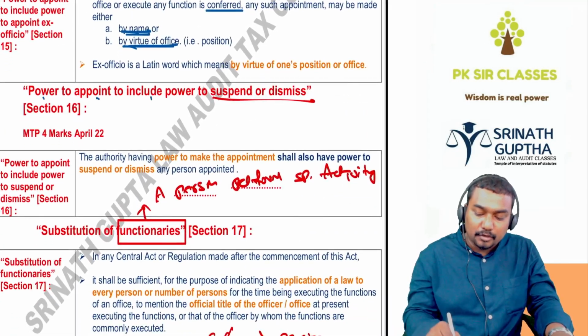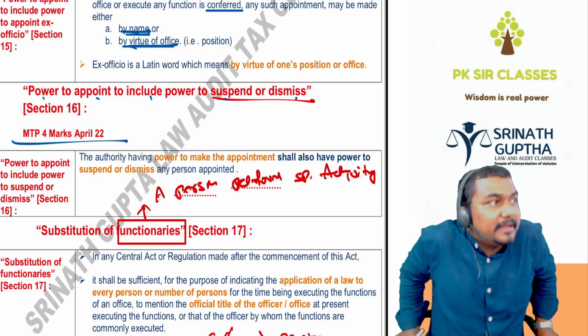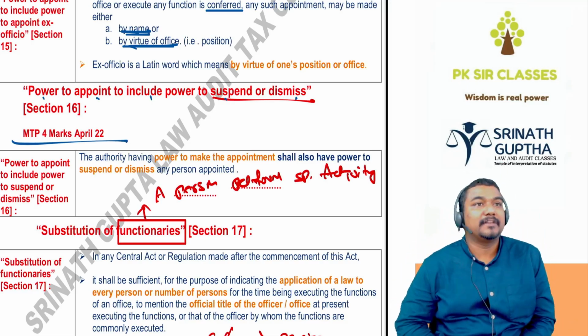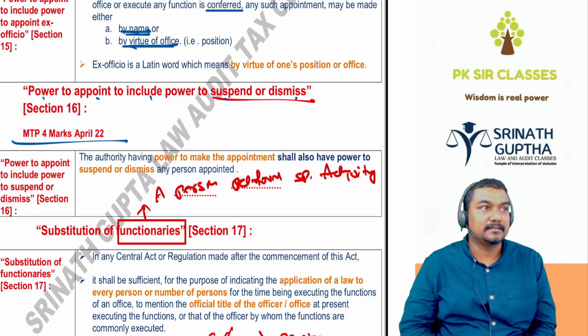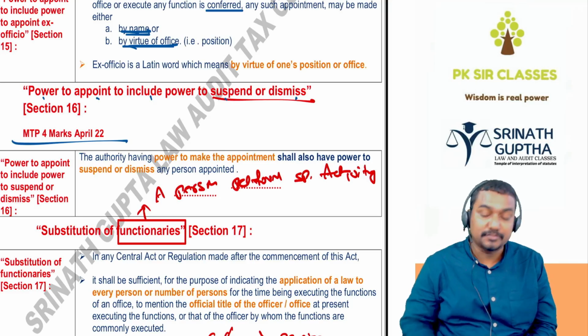Power to appoint includes power to suspend also. This question was asked once in the exam, beta. When a principal has a right to appoint the vice principal, that's it. In the act, when I have a power to appoint, I have the implicit power to remove also, dismiss also.